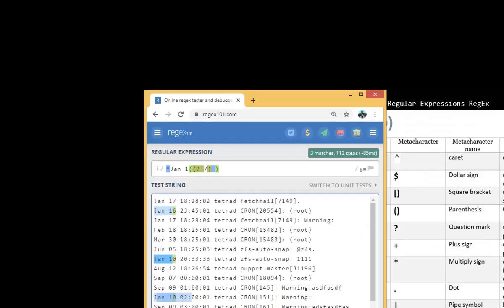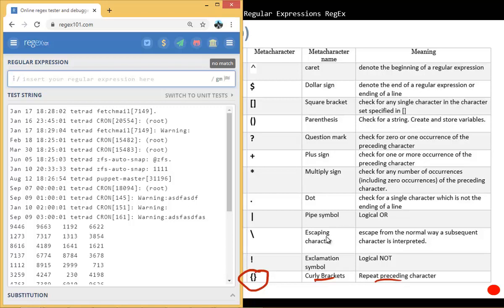Now the last meta character that we're going to be talking about is the curly brackets. With the curly brackets, what we do is repeat preceding characters. The curly brackets are general repetition quantifiers. They specify the minimum and maximum numbers of pattern matches. For example, say we don't know if number 1 is going to appear 2 times, 3 times, or 4 times.